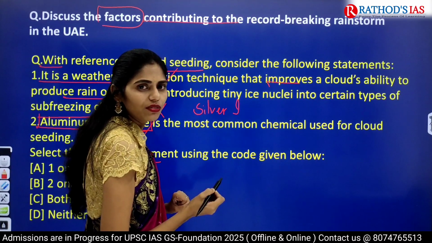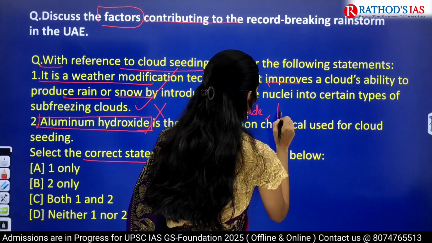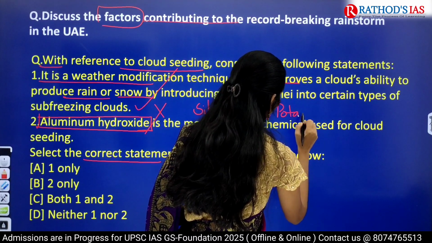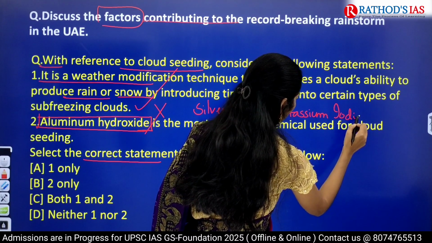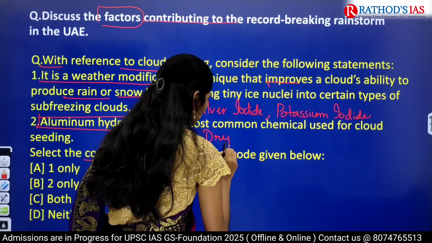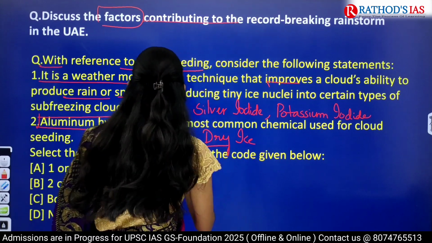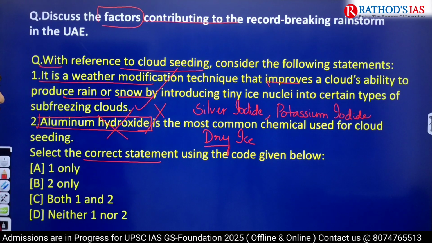So which are the chemicals that we are using? We are using silver iodide, potassium iodide, and also dry ice. They are the most commonly used chemicals, but not aluminium hydroxide. So this second statement is incorrect. So the correct option is A, 1 only.